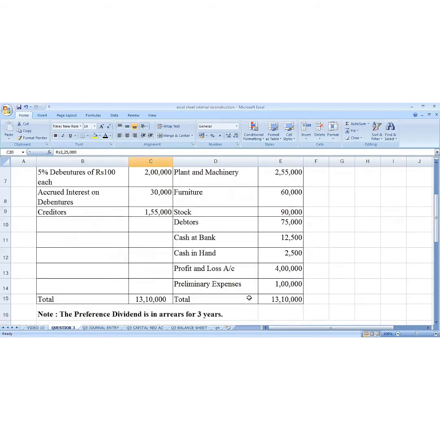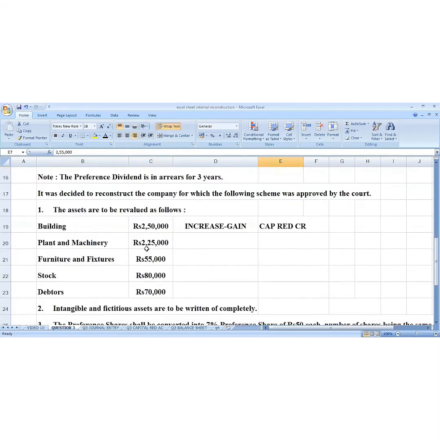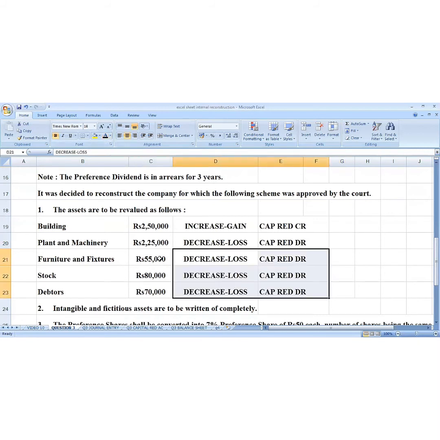Same with plant and machine. Plant and machine 2,55,000. Here it is 2,25,000. So it is a decrease. Decrease means a loss. What are we going to do? Capital reduction account is debited. Similarly, for these other things, you will find this value is less. Therefore, there is a decrease. Capital reduction account is debited. For the debit, we write one entry. For the credit, we write another entry. So what is the journal entry for this?